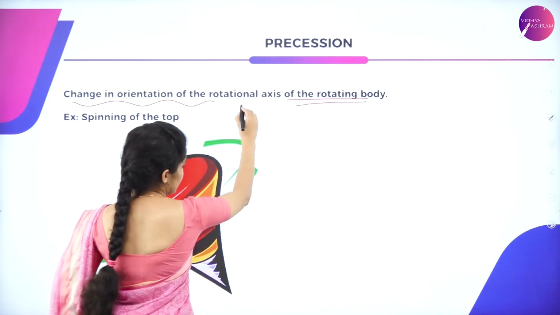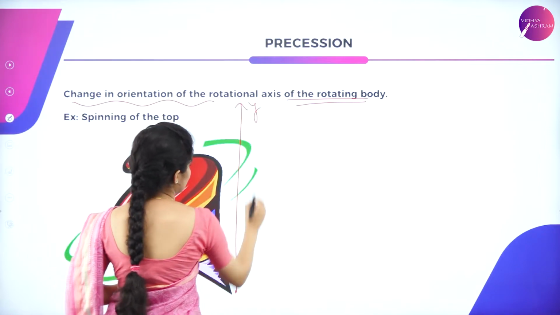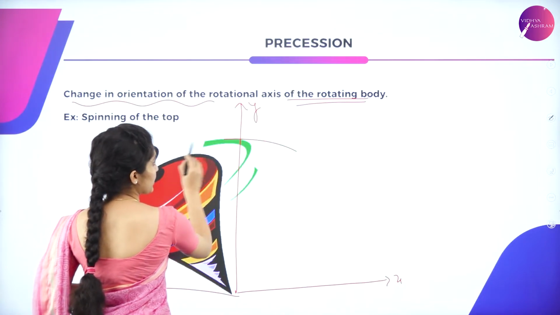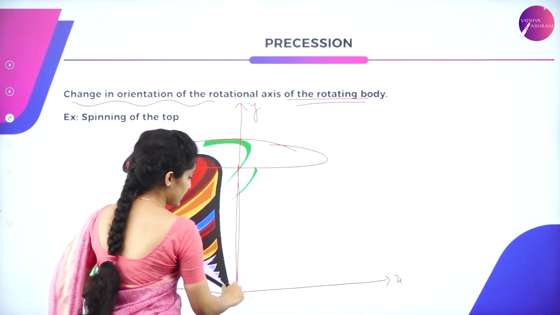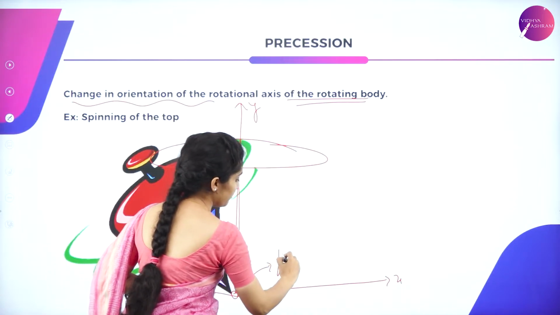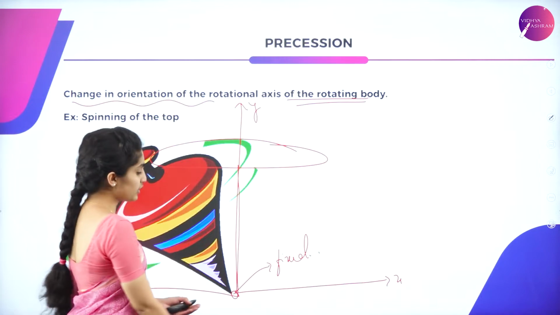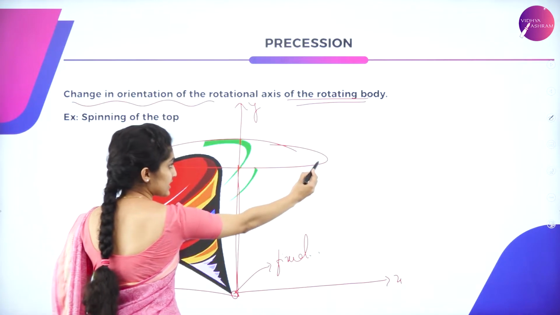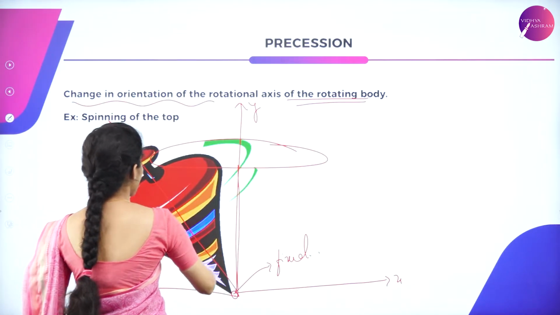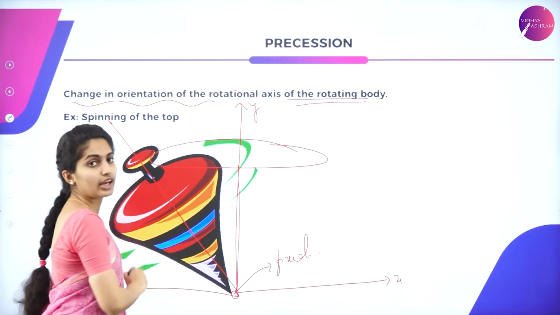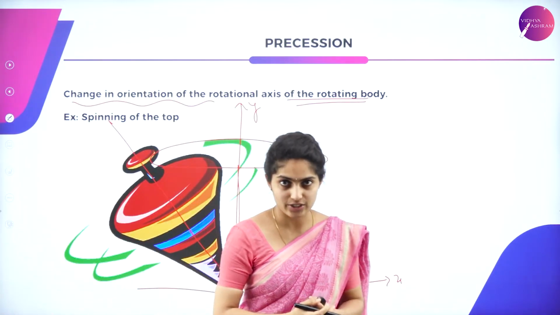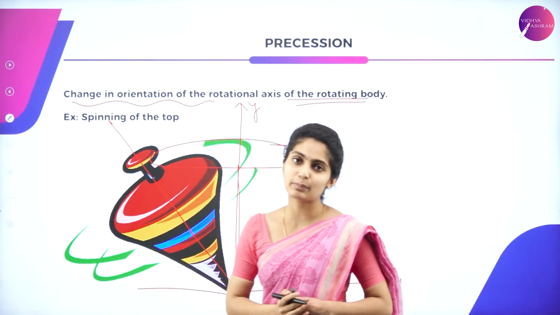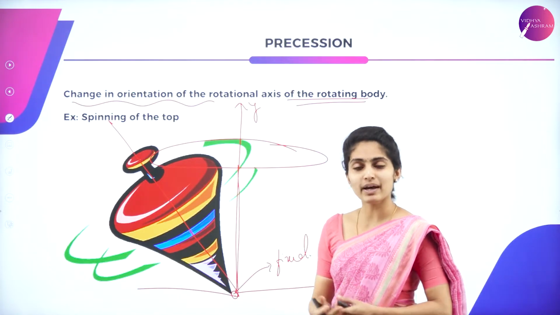Suppose this is your y-axis, and let this be your x-axis. Usually the rotation takes place in this way, wherein this is your fixed axis. This point is said to be fixed, and the rotational axis is this, but there is a change in orientation, which is the line I have drawn over here. The orientation changes, correct? An example of precession is the spinning of a top. It is a simple example wherein you can understand what is meant by precession.